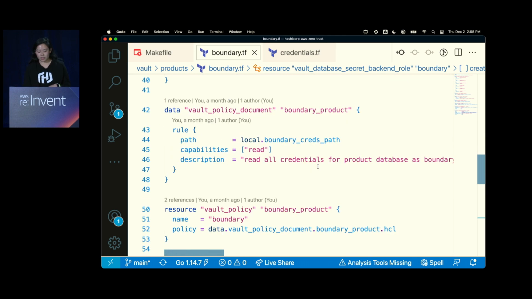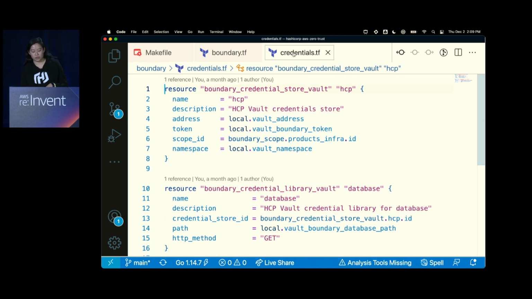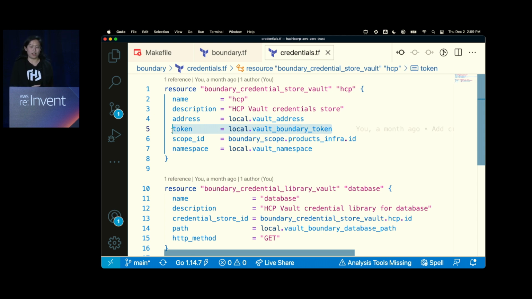And the main difference as well is that you'll also need to issue a Vault token for Boundary. So I'm using Terraform to issue this just to make it easier to pass to Boundary. The reason is that Boundary does need to have a Vault token in order to authenticate to Vault and retrieve credentials from that path.